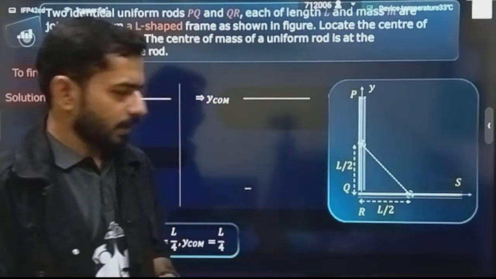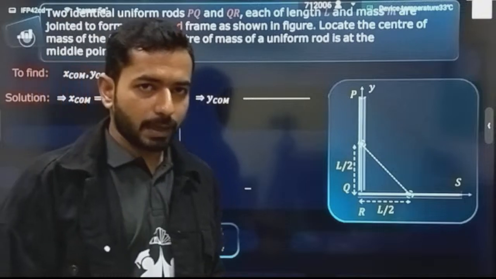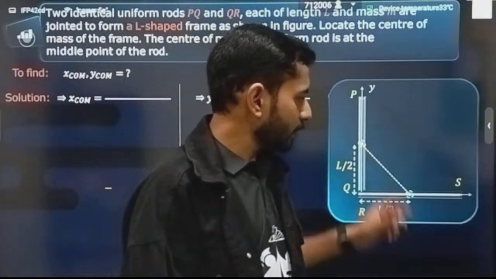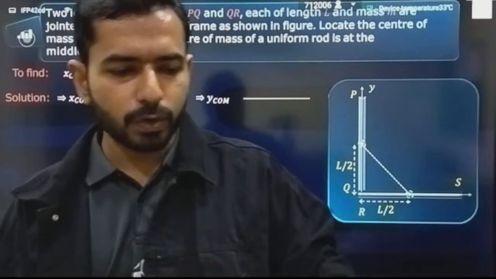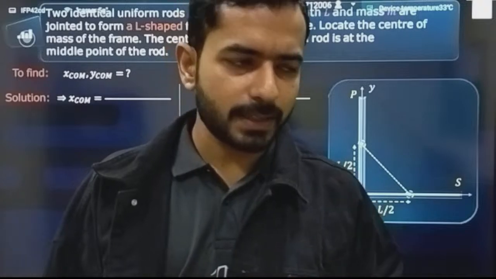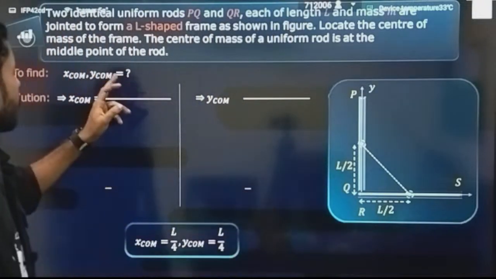Now let's see for this kind of body. Let's understand what the question is saying. For an identical single body you can easily say, but let's suppose I have combined two bodies. Let's read the question first and then understand what the question is actually asking.